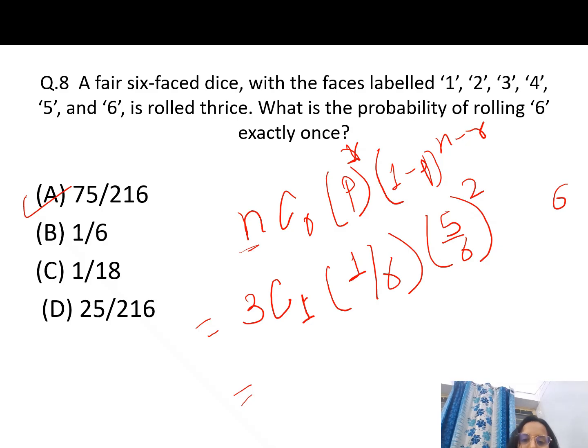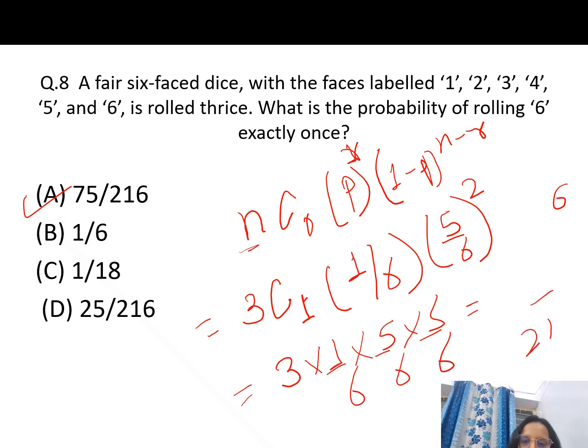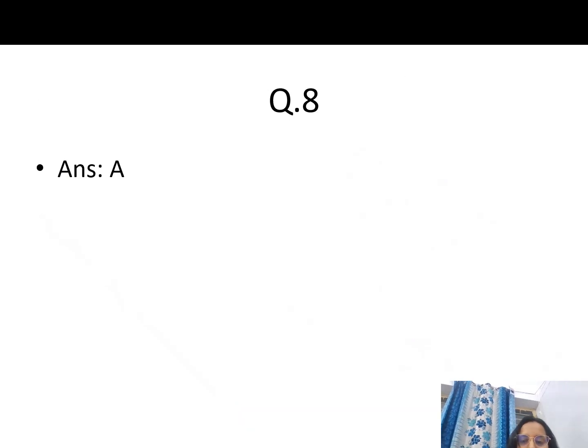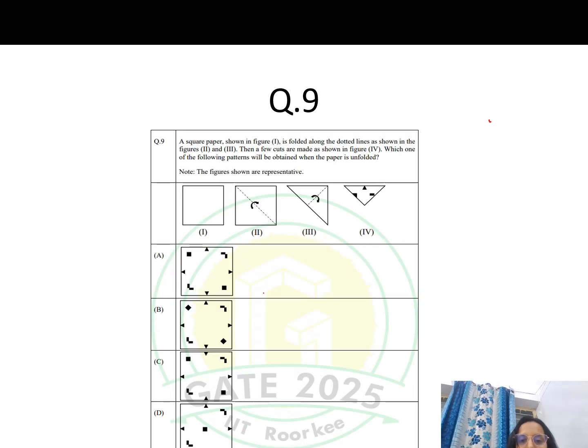Fine, so this will come 3 into 1 by 6 into 5 by 6 into 5 by 6. So this is 216, and 5 5 is 25, 25 into 3 is 75 by 216, then also you will get this answer. So in this way you can solve this. So the answer is A. Question number 8, answer is A. Now we'll do the next question.